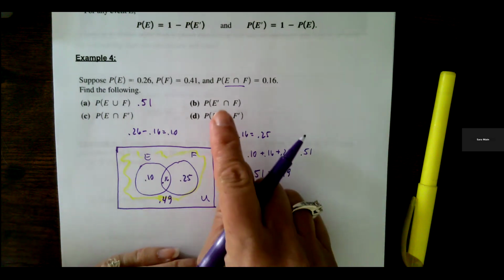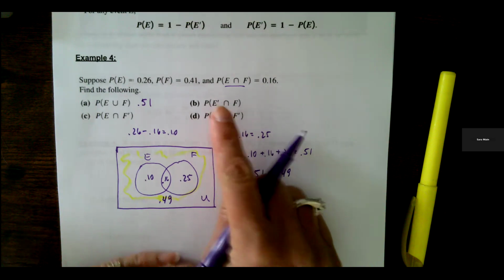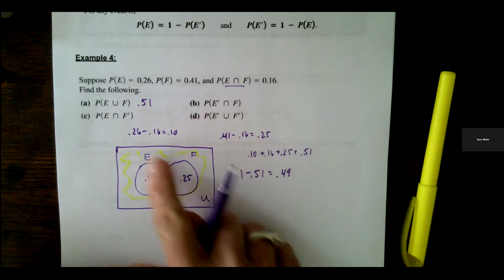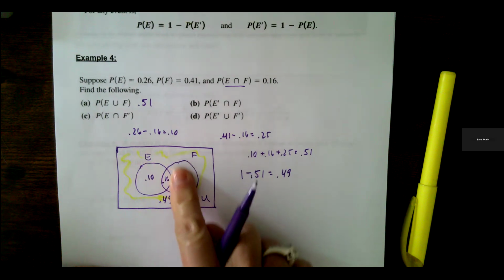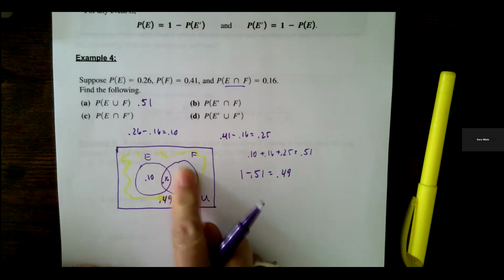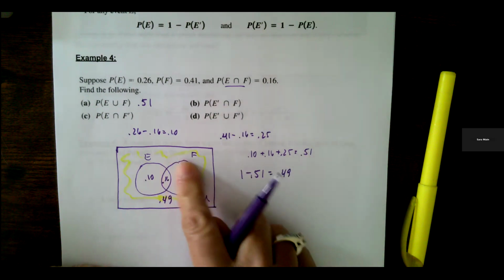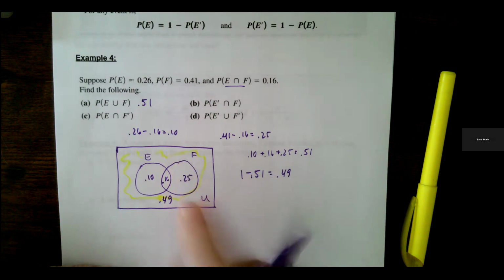So B says intersect. So we want to know only what is in both. Something that's not an E. So everything that's not an E, everything that's in the yellow, and then over here in F that's not part of E, intersecting with F. So that would have to be just this 0.25 space.